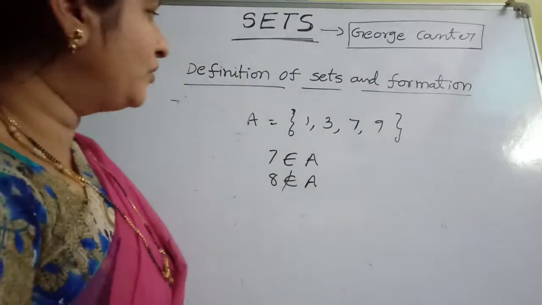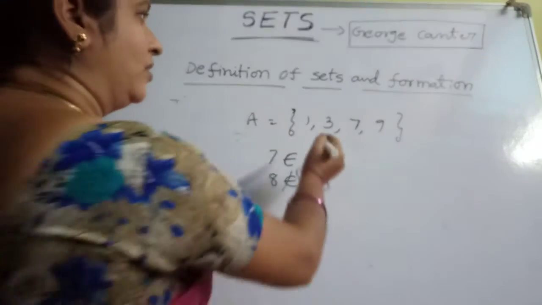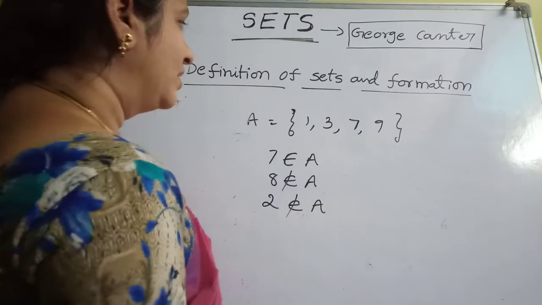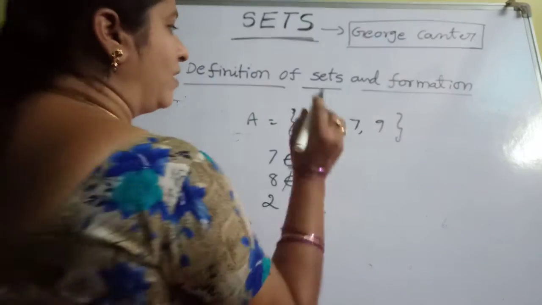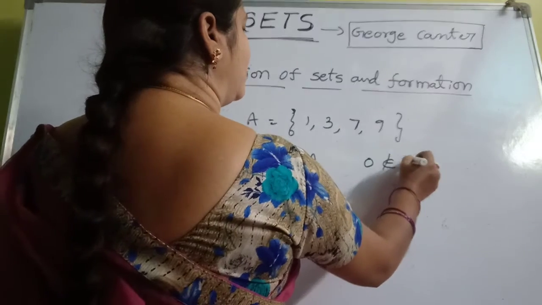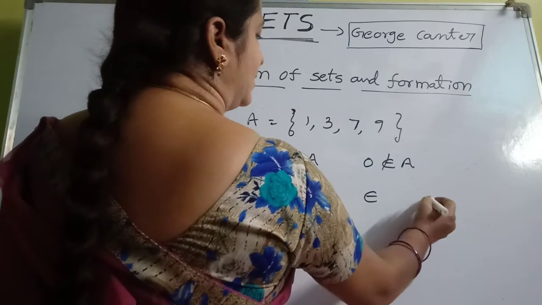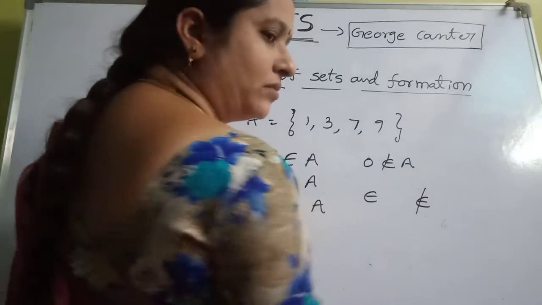Does 2 belong to A or not? 2 is not here in the set. So 2 does not belong to A. What can you say about 0? 0 also does not belong to A. So this is the belongs to symbol. This is the does not belong to symbol. This is also an important bit: whether the element belongs to the set or does not belong to the set.